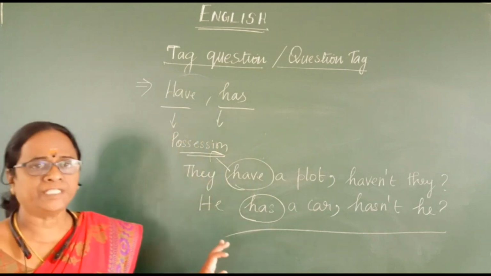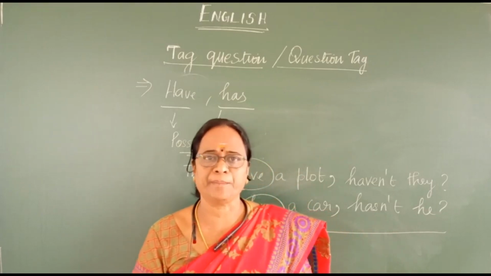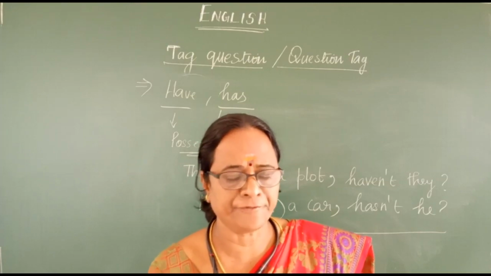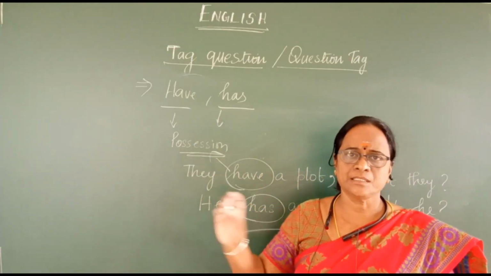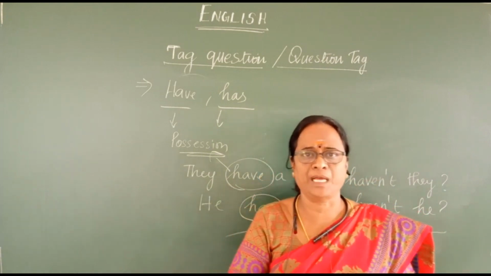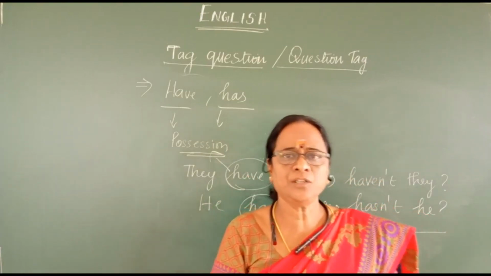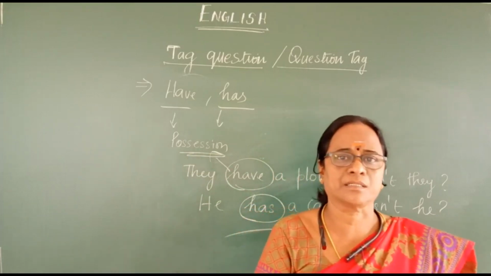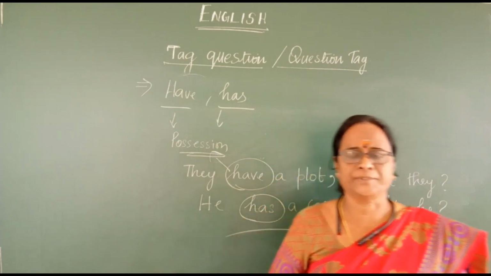Okay, so these are the 17 points you have to remember in your mind when you are framing question tags. This question tag will be given for you as one mark. They will give the sentence followed by a comma and a dash. You have to fill in the blanks with the formation of questions. This is one option. The other option is that the same question tag will be given in spot the errors. They will give you sentences with mistakes. You have to correct it and make it perfect.